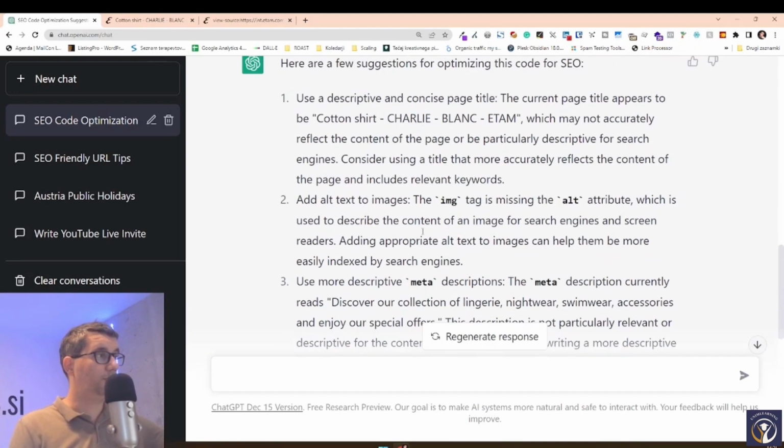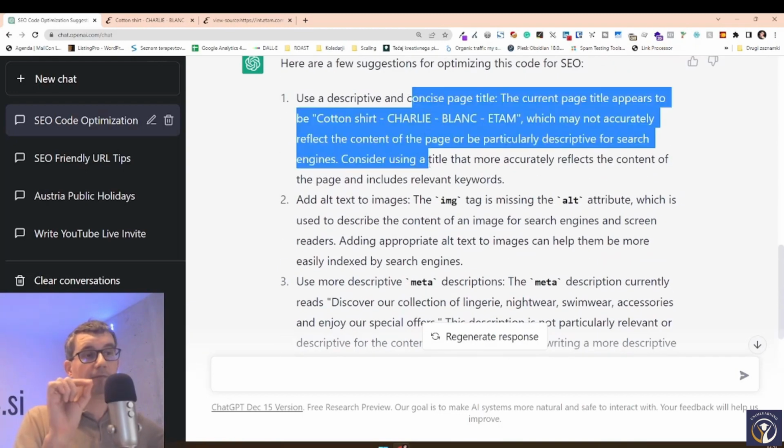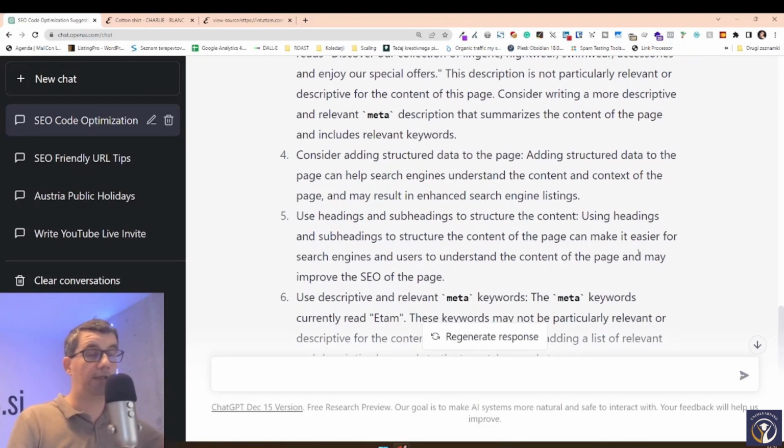So some of those are really specific for exactly the code that we gave him, and some of the ideas are a bit more general. But still, SEMrush or Ahrefs or Moz, all of these tools will cost you hundreds of euros per month. Here you can do big parts of that for free by yourself.